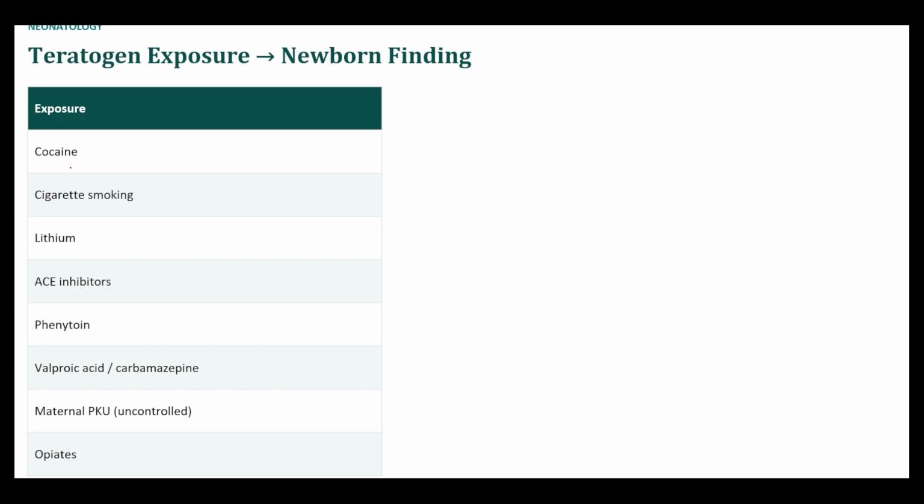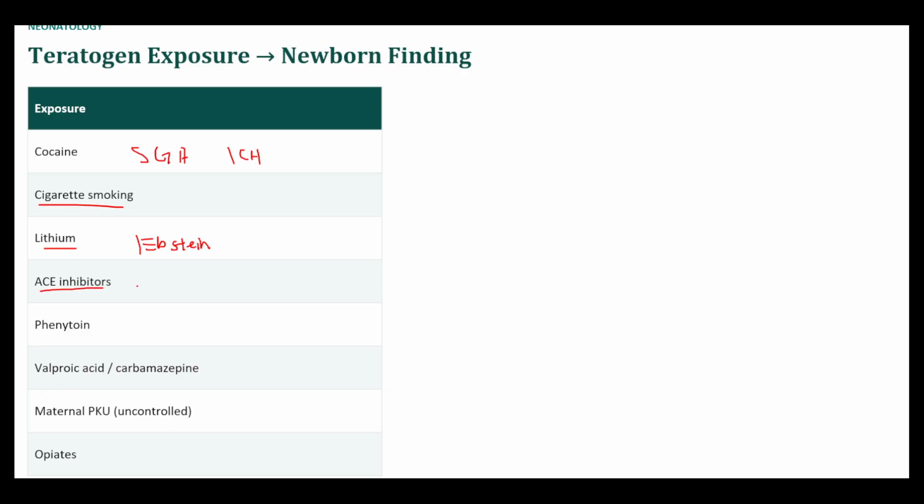Okay, teratogens. So cocaine is basically something that causes vasoconstriction, and as a result, you'll have SGA, you'll have limb defects, you'll have intracranial hemorrhage or ICH, and placental insufficiency as well, because it's causing vasoconstriction. Cigarette smoking is also going to cause low birth weight or SGA. Lithium is classically associated with Ebstein's anomaly, and this is a condition where the tricuspid valve is inferiorly displaced, causing what is described as atrialization of the right ventricle.